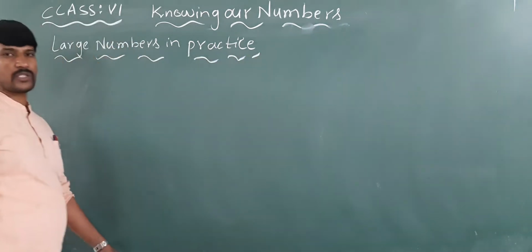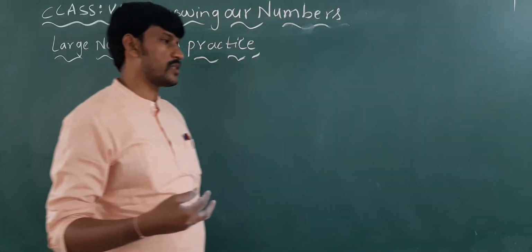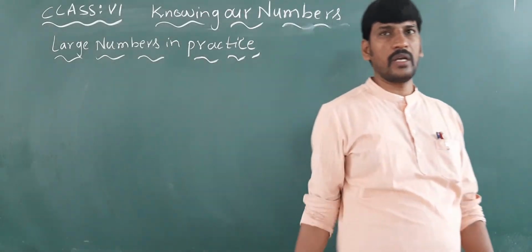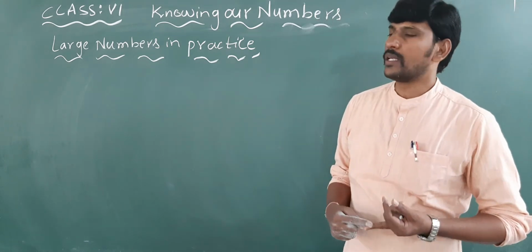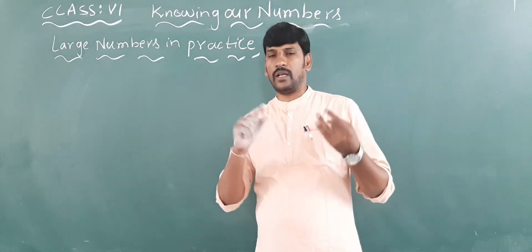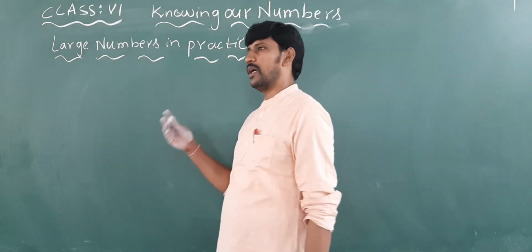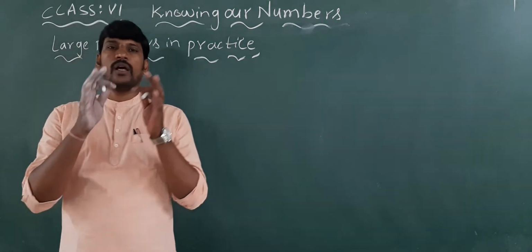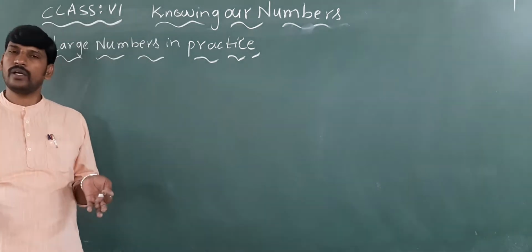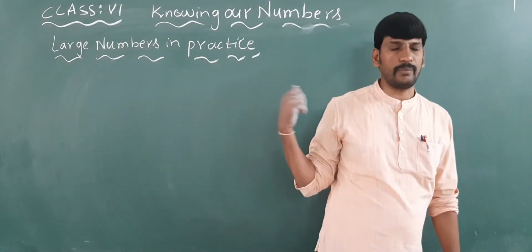In different situations we are going to use them. First of all, to find the population of any city or country, as well as the number of voters in a particular constituency. And we can also see the number of students in a particular state. So in different situations we are going to use these large numbers.